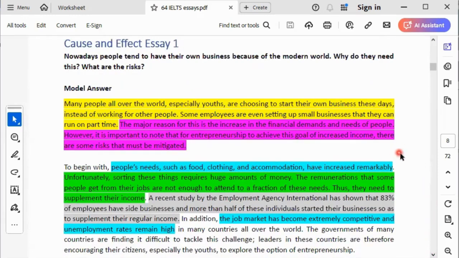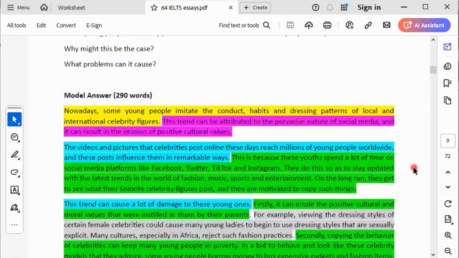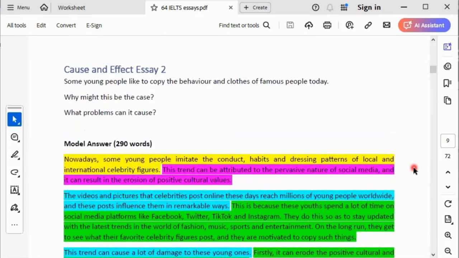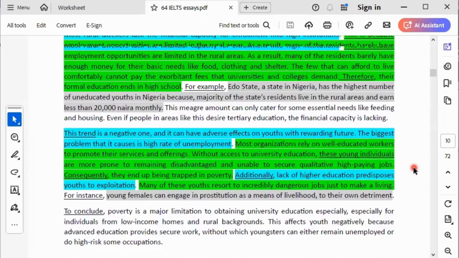I'll take you through some of the cause and effect essays. I'll use them to explain how to write your cause and effect essay. That's what I'm going to do in this lesson. Okay. So here we have, like I said, some cause and effect essays.